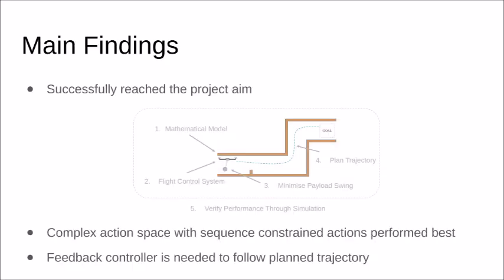The project successfully reaches the original project aim of autonomously navigating a Quadrotor UAV with a suspended payload through a confined environment. The best results were obtained by making use of a complex action space consisting of sequence-constrained inputs. Feedback control systems are needed to ensure the quadrotor stays on the planned path.